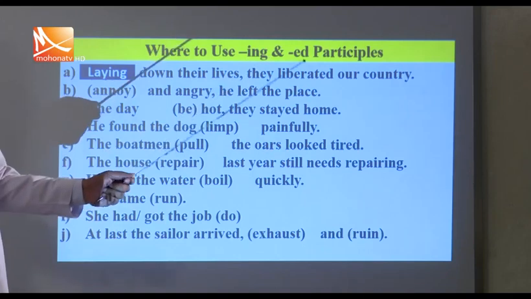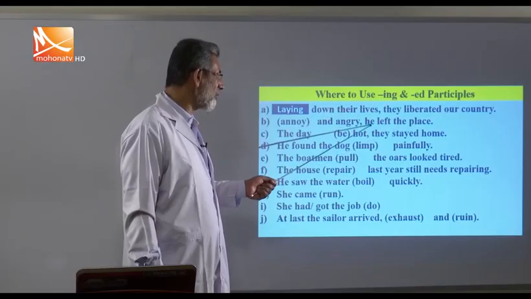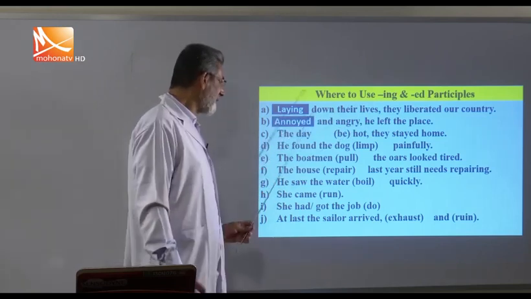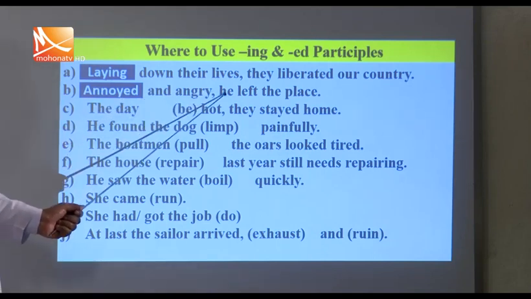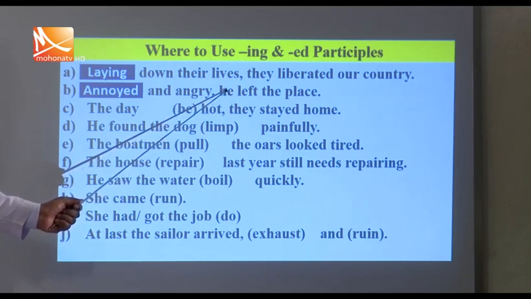No, he did not. Somebody else or something else did the action, and so this is why it should be annoyed. There is something before it, that is being annoyed, but being is not necessary before annoyed. So we have just used annoyed and angry. There is no doer here. He is not the doer, he is the receiver.